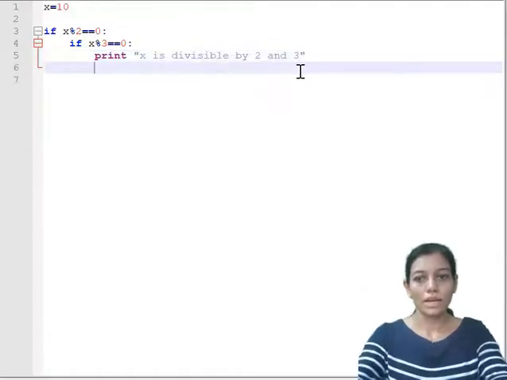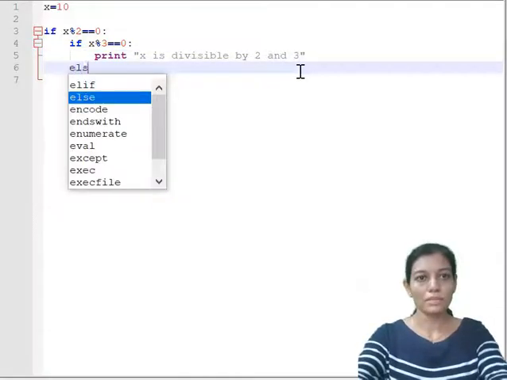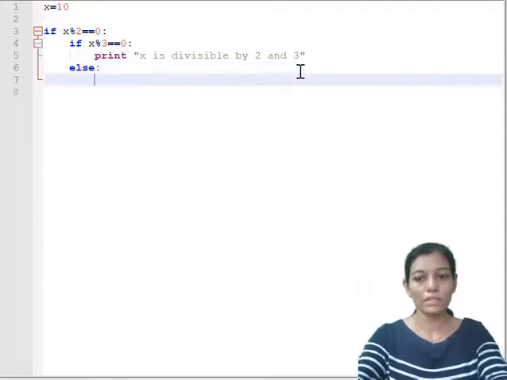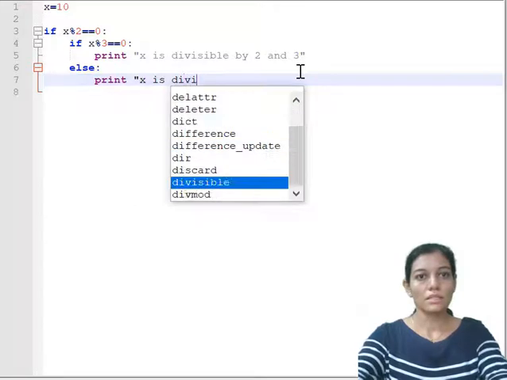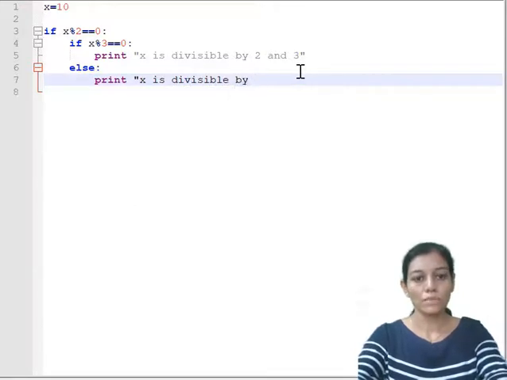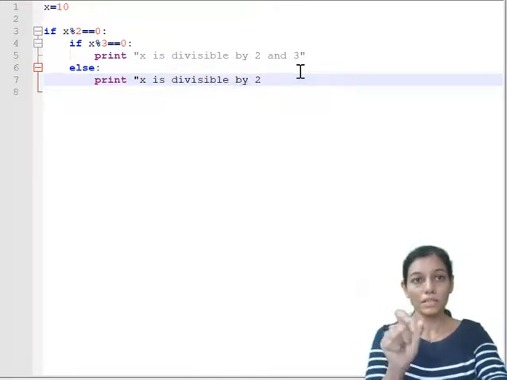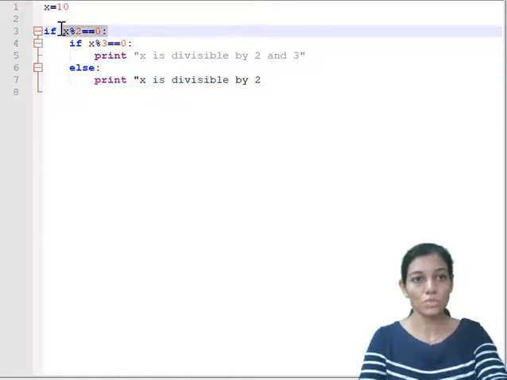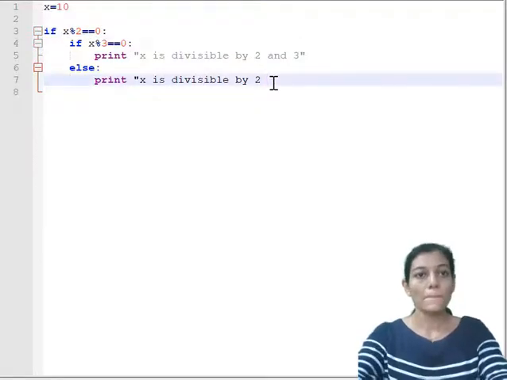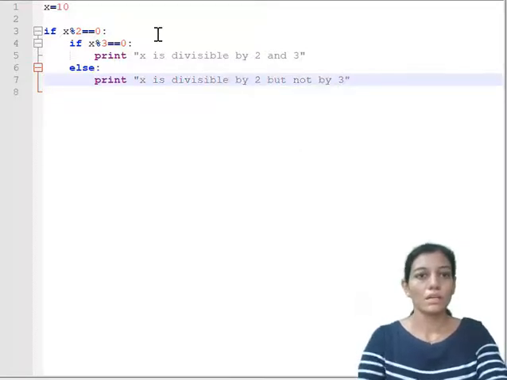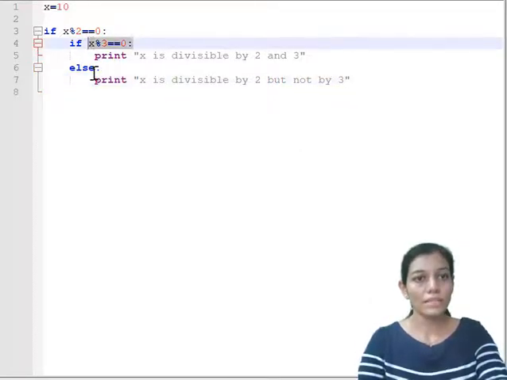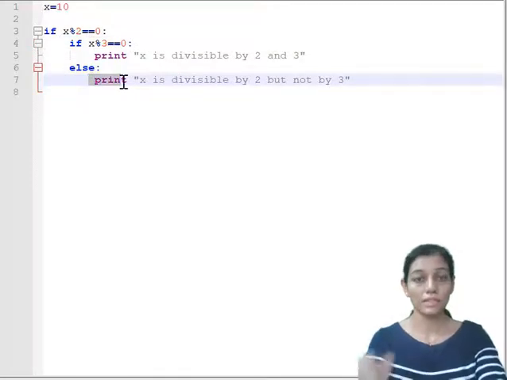Here I'll be including the else part, and within the else part I can write print x is divisible by 2, because the first if condition is true and we are here in else, which means this condition is false, so it is divisible by 2 but not by 3. That is the reason why we are here in the else part, right?